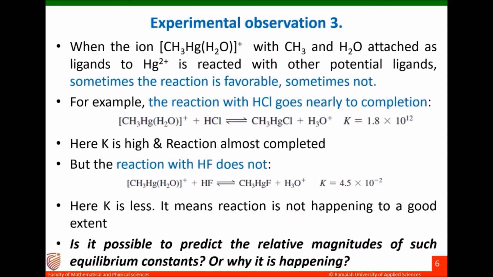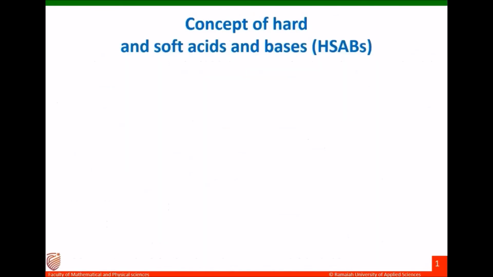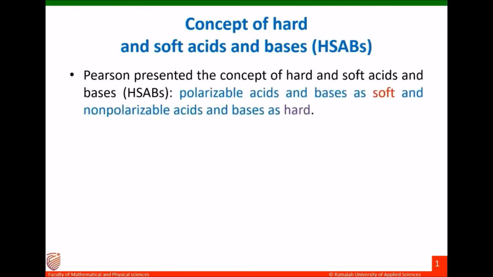Is it possible to predict the relative magnitude of such equilibrium constant, or why it is happening? Why are similar kinds of compounds interacting with one of the coordination spheres? To explain the above observations, Pearson presented the concept of hard and soft acids and bases, designating polarizable acids and bases as soft and non-polarizable acids and bases as hard.